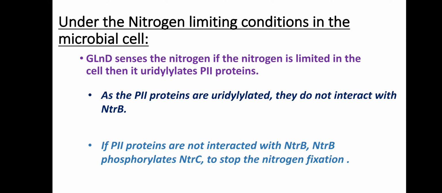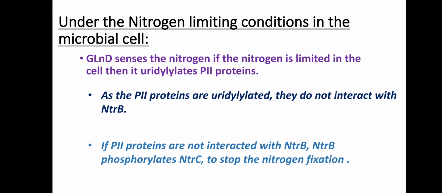This NtrB, what does it do? This NtrB phosphorylates NtrC. If the P2 proteins fail to interact with NtrB, this NtrB phosphorylates NtrC. In the sense, have you all remembered? In excess conditions, this NtrB removes the phosphate group, but in the nitrogen limiting conditions, it phosphorylates NtrC, meaning it adds a phosphate group